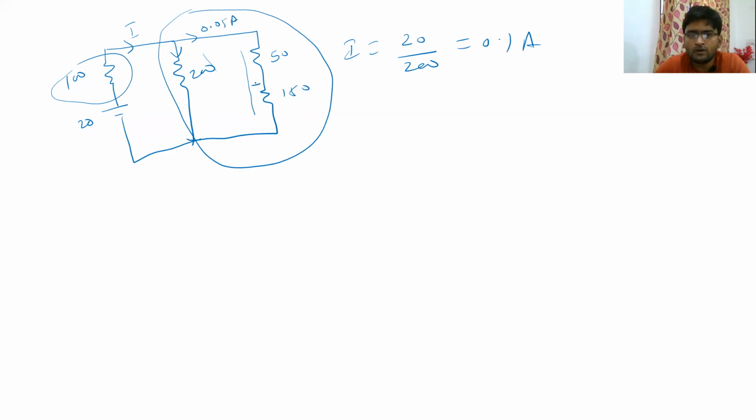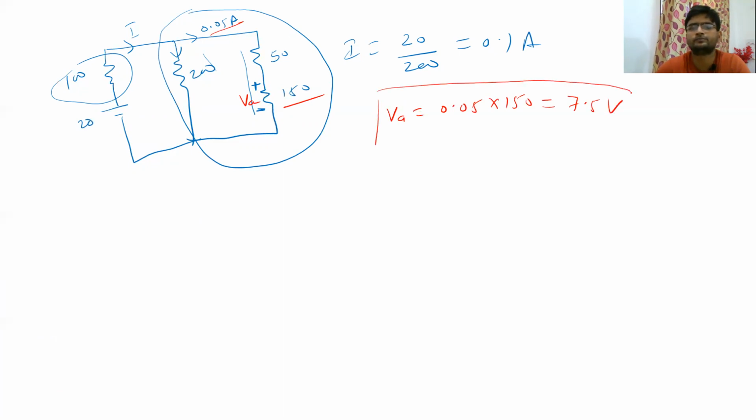Now you want the voltage drop across this 150 ohm resistance, and that is going to be equal to your VA, right? So what you have to do, you just have to multiply this current 0.05 ampere into 150. So VA is going to be 0.05 into 150, which is nothing but 7.5 volts. So we have got our VA as 7.5 volt, for which there will be a maximum power transfer to the load.